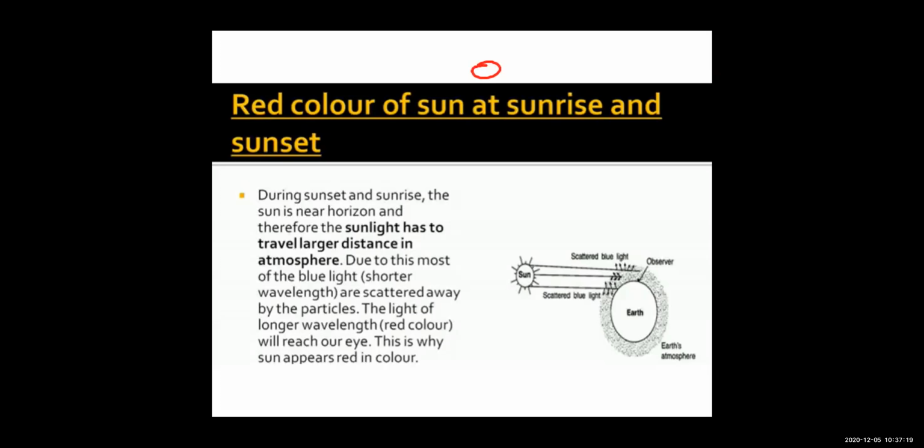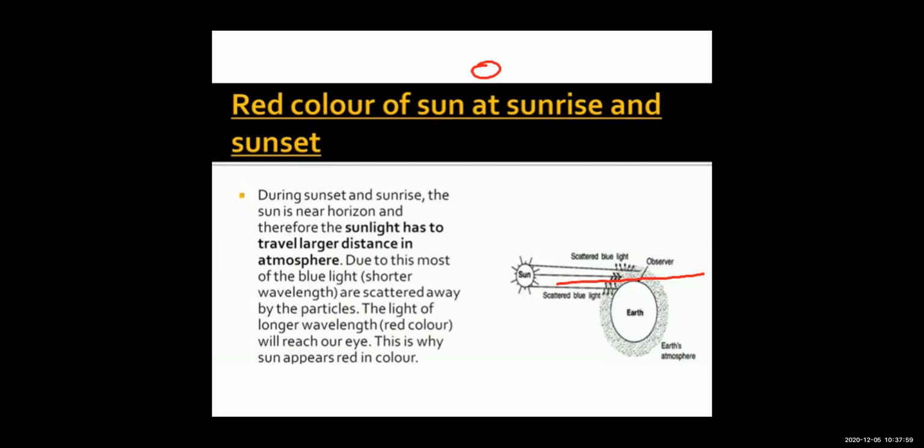So let's see how. During the sunset and during the sunrise, the sun will be very near to the horizon, right? Horizon we have done. Horizon is the line of sight, the line from which we are going to view the sun, right? The path, the line from which our eye will observe the sun, that line is your horizon.